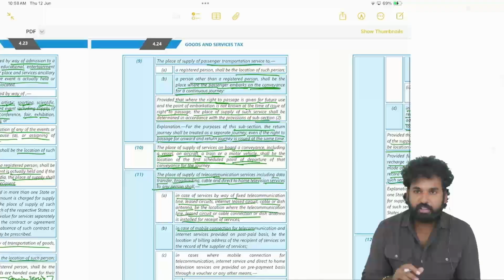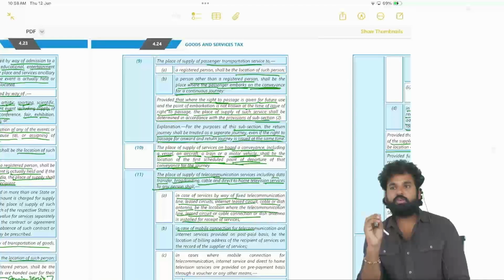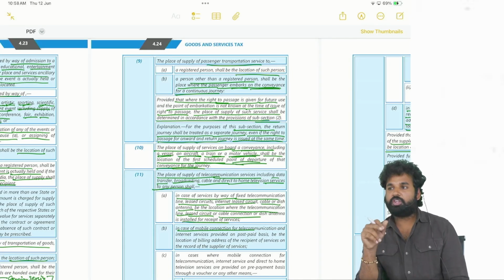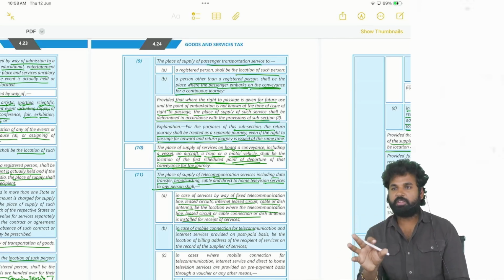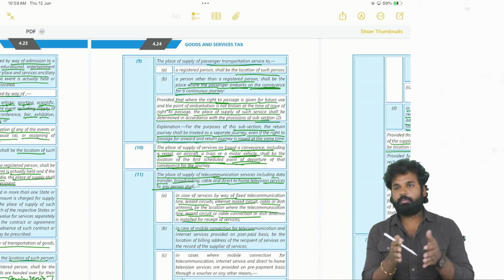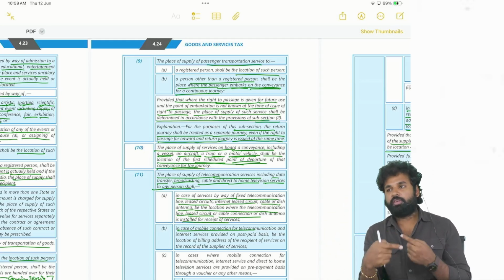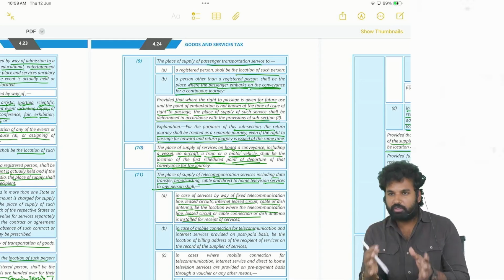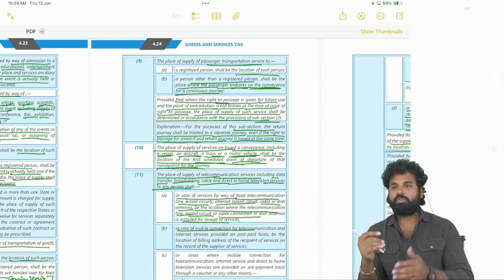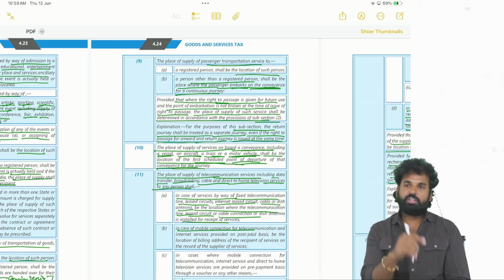So if any service is not covered from section 12(3) to section 12(14), then section 12(2) will be applicable, which is a default provision for fixing the place of supply in case of services where the service provider and the service recipient both are in India. Okay, it is not an export service or importation of services. In case a service provider and service recipient are both in India, that means a domestic transaction. In such cases, section 12 will be applicable.